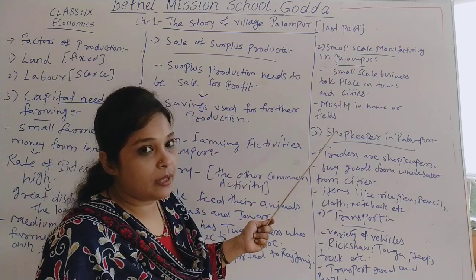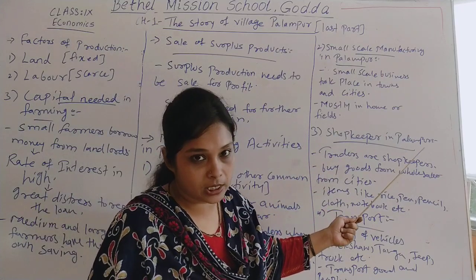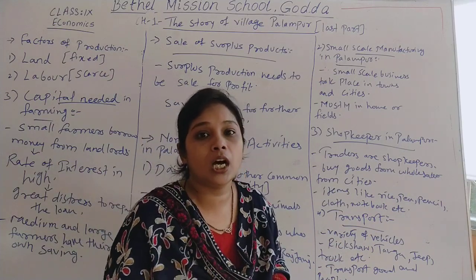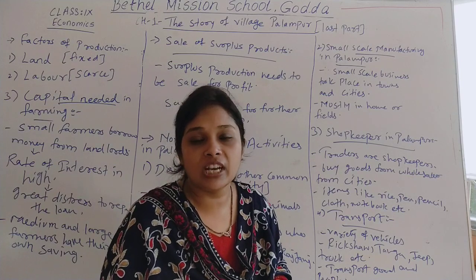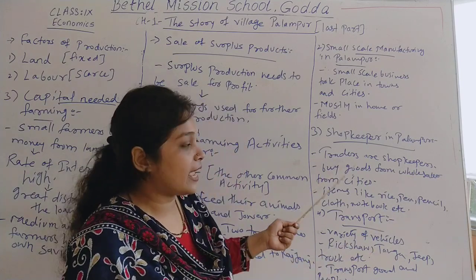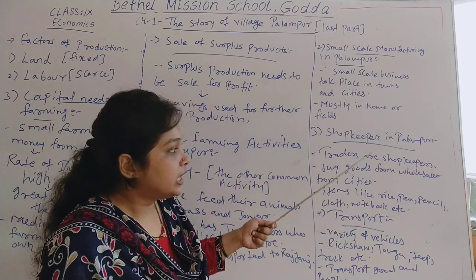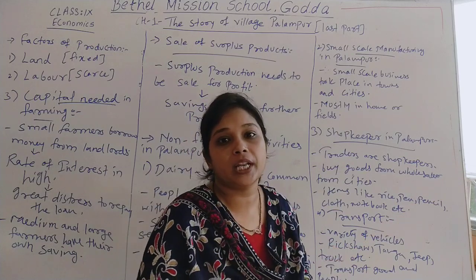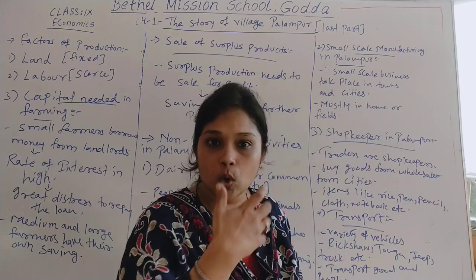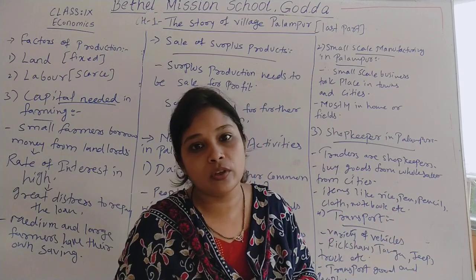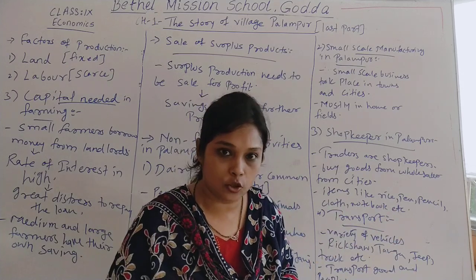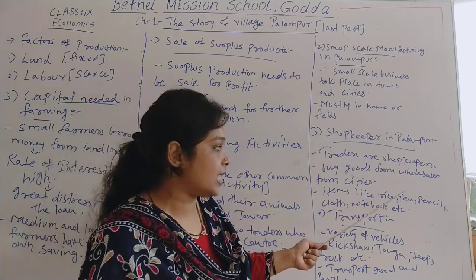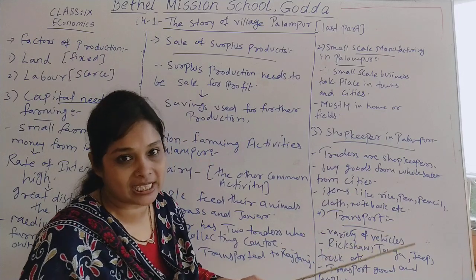Now, when we talk about Palampur, Palampur also has many shopkeepers. That means in Palampur there are many shops which try to fulfill the wants of the village people, and the traders are actually the shopkeepers in Palampur. What they do is buy goods from the wholesalers in the cities. They go to the cities, buy necessary commodities from the wholesalers, then come back to the village and sell those commodities in the village. That is what shopkeepers in Palampur do. Especially they sell items like rice, pen, pencil, clothes, notebooks, etc.